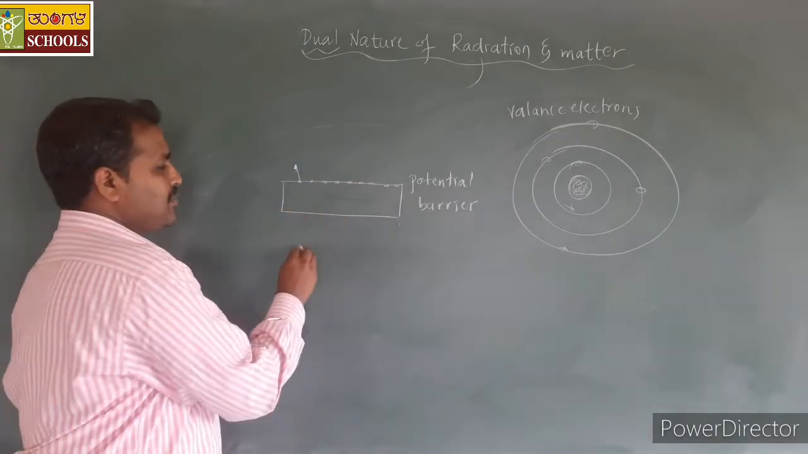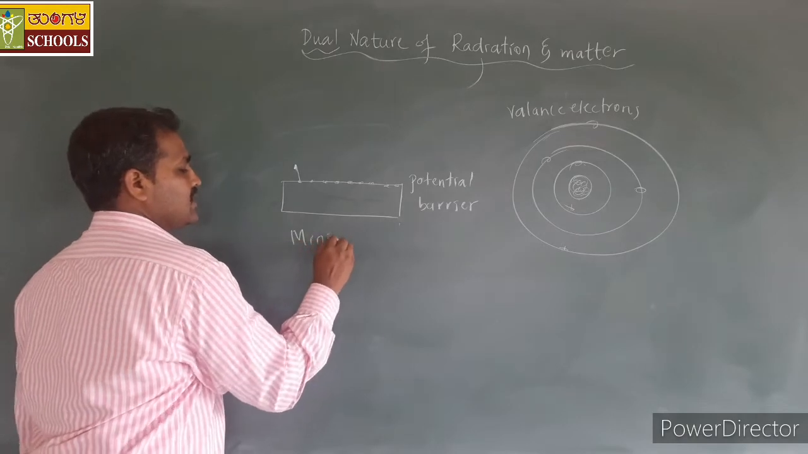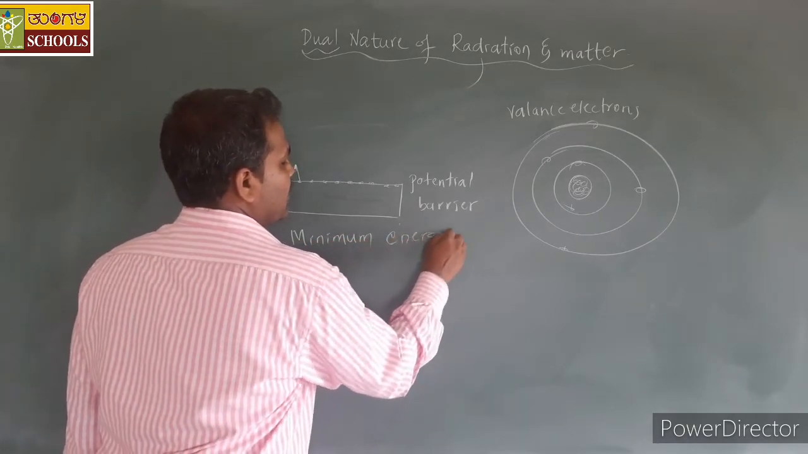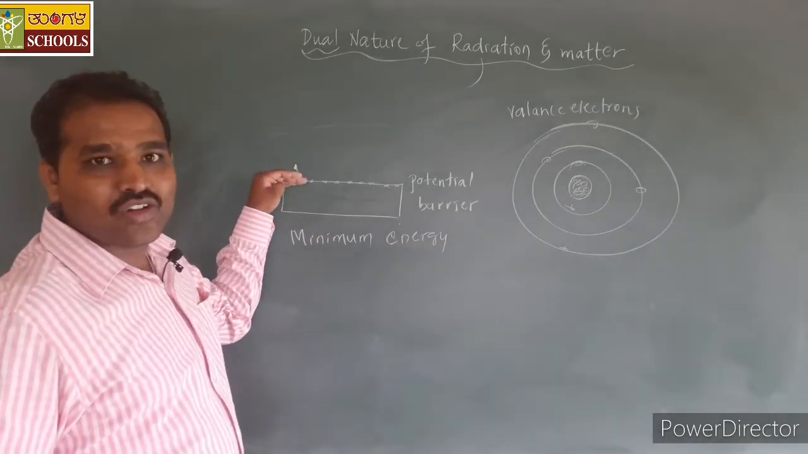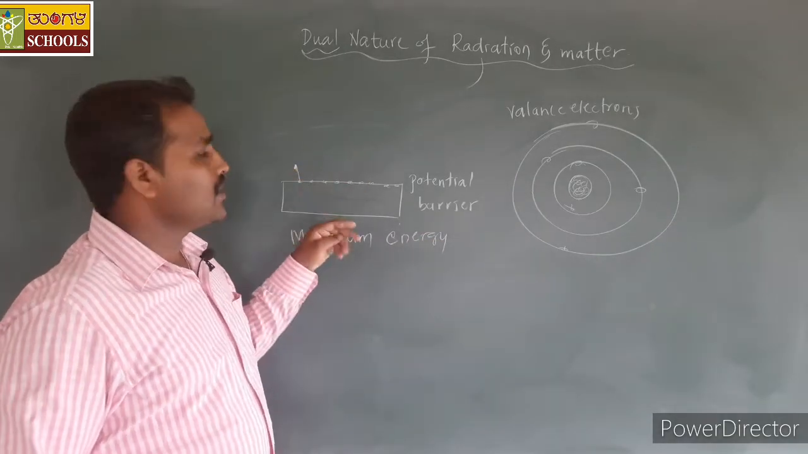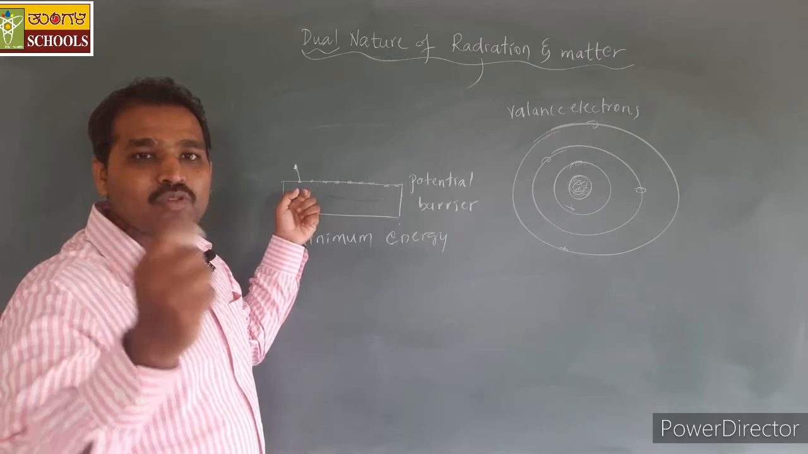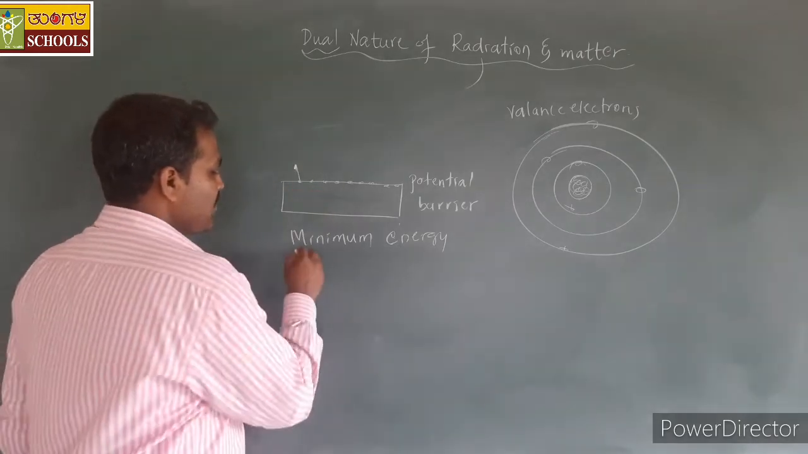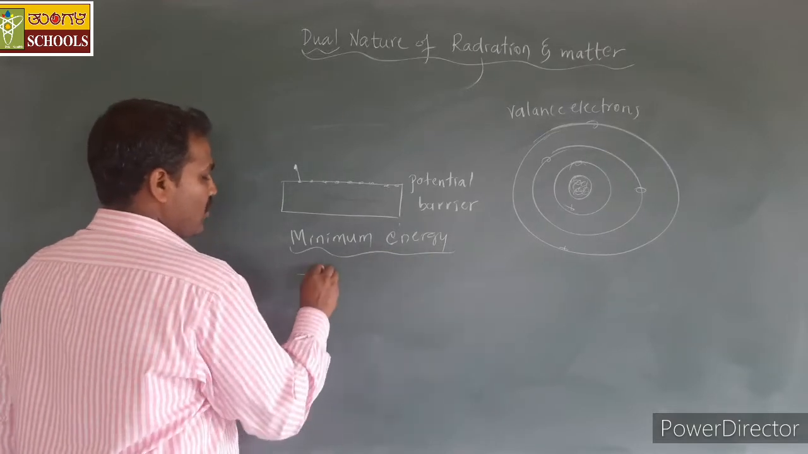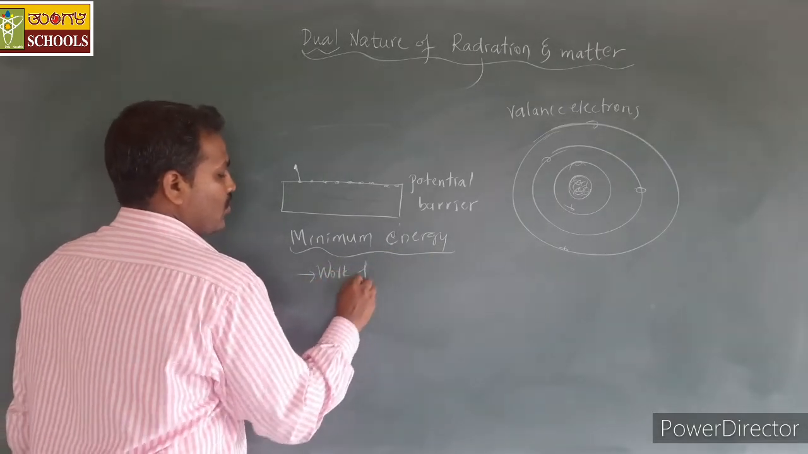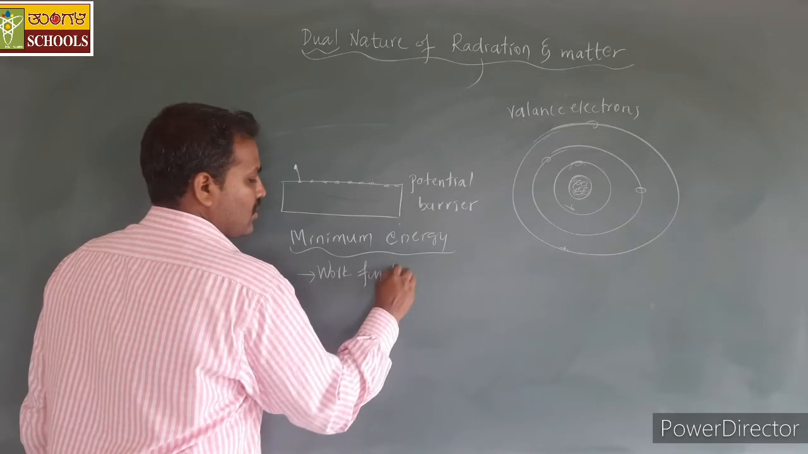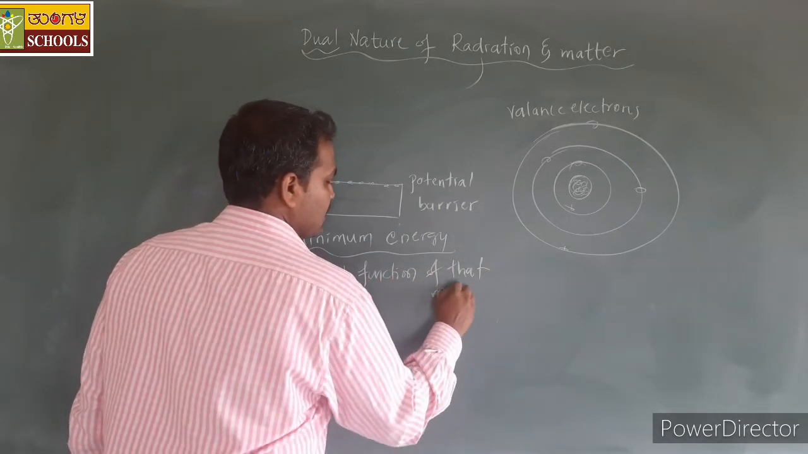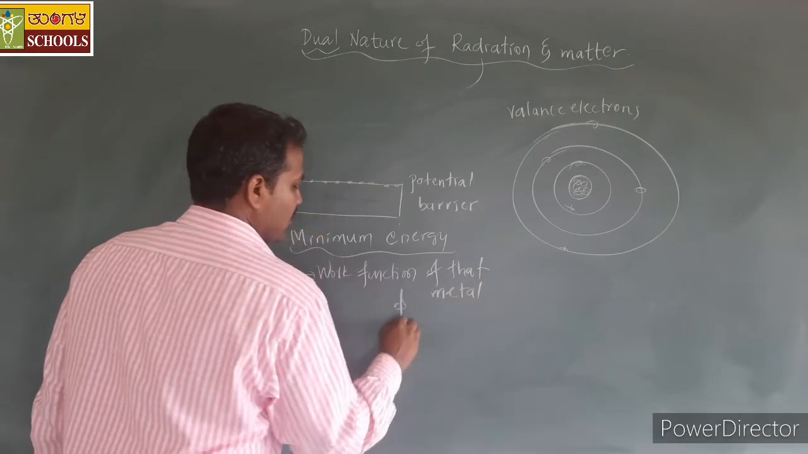This minimum energy required by the free electrons on the surface of the metal, just to escape out of the surface, is called the work function of that metal. It is denoted by phi.